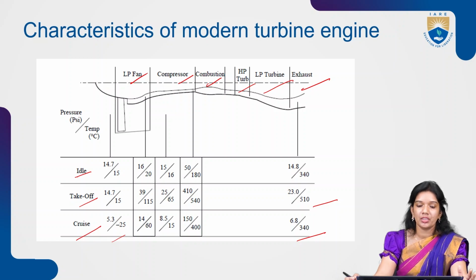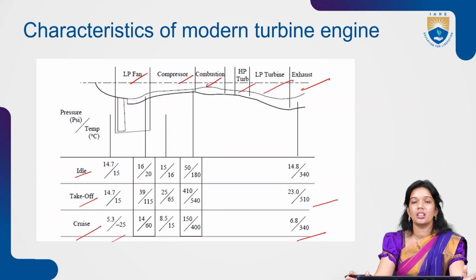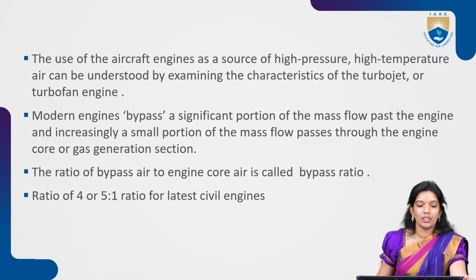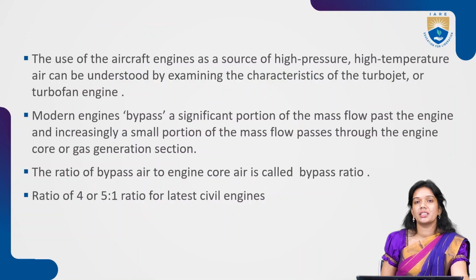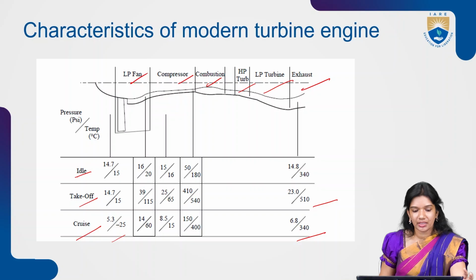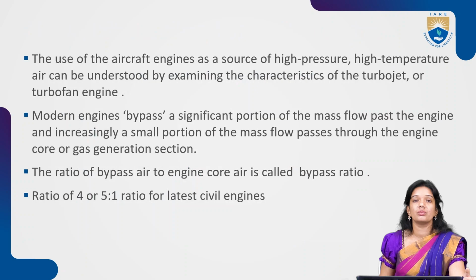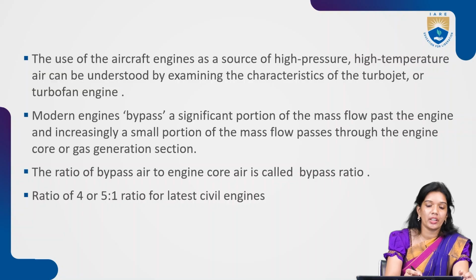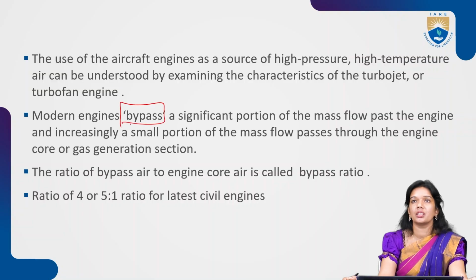Now, from the compressor to combustion, there is a slight variation we see, right? You can understand the use of these engines' high pressure, high temperature air only by examining these characteristics. When you understand how individual pressure and temperature levels vary with respect to different sections and different conditions, only then can you use this high pressure, high temperature air, right?